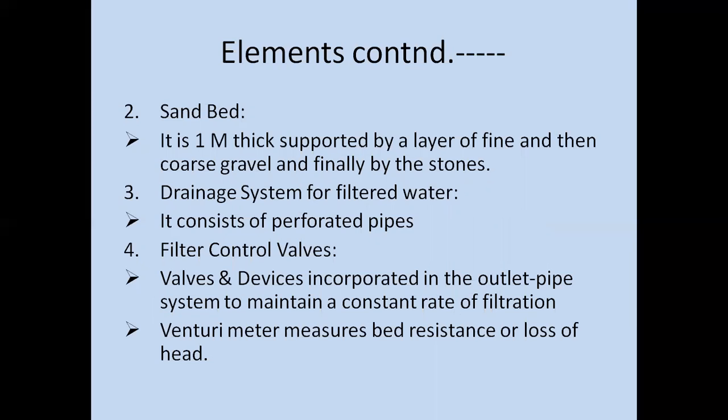The second layer is the sand bed, and it is 1 meter thick, supported by a layer of fine and then coarse gravel, and finally by the stones. The third layer is the drainage system for filtered water, and it consists of perforated pipes. And the fourth layer contains filter control valves, and these valves and devices are incorporated in the outlet pipe system to maintain a constant rate of filtration. Venturimeter measures bed resistance or loss of head.